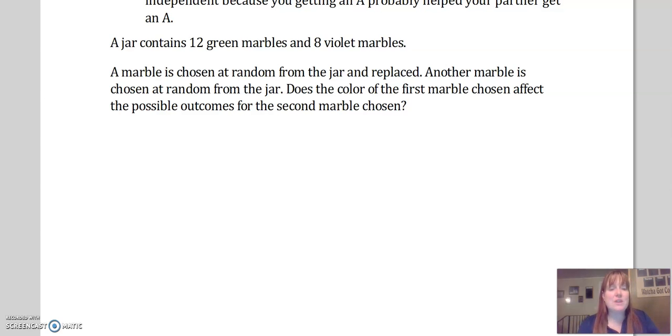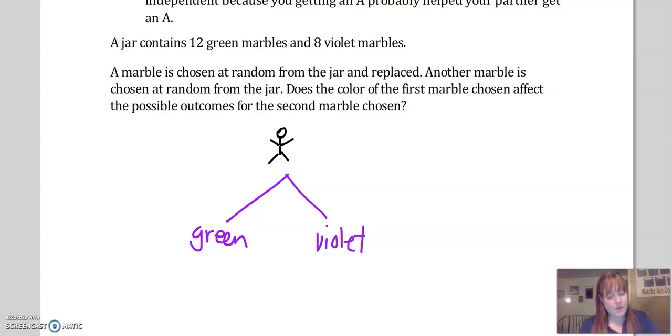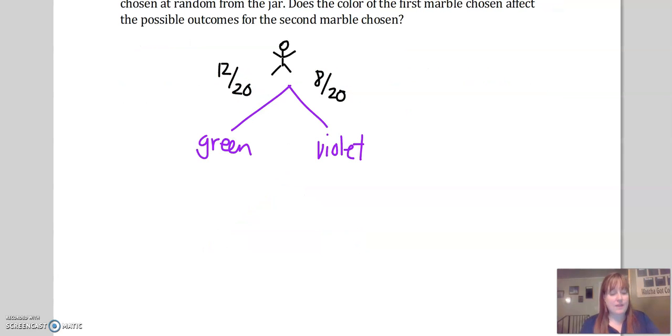But let's look at this from a probability standpoint. The first time you pick out a marble, you have a chance of either getting a green or a violet. And how many chances? Well, you have a 12 in 20 chance of getting a green and an 8 in 20 chance of getting a violet. Then we put that marble back in the jar and pull another marble.